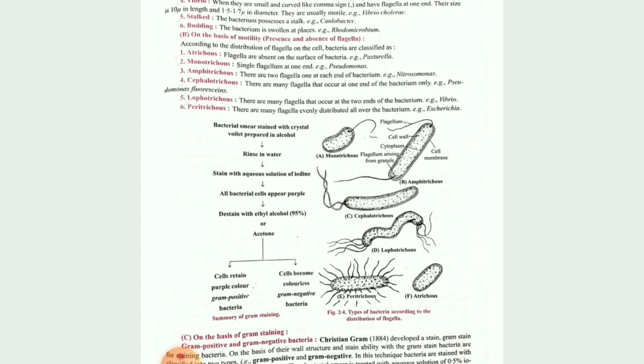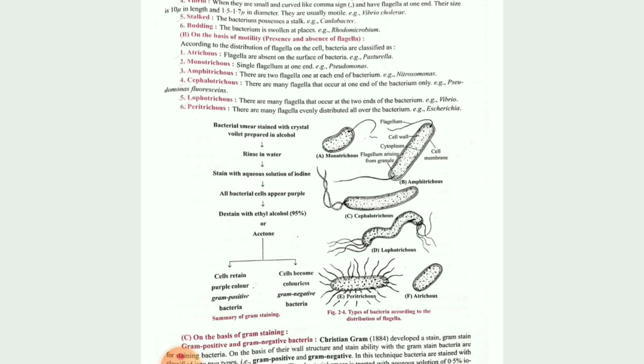Atrichous, as you can see in figure F, nothing is there, so none of the flagella will be present. Monotrichous, a single flagellum will be there. Amphitrichous, two flagella will be there. Cephalotrichous, one end of the bacteria will have the flagella. You can see figure C. Then lophotrichous, just like vibrio, with both ends having flagella.